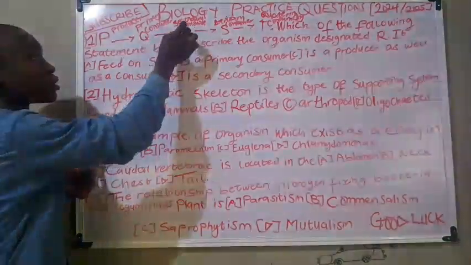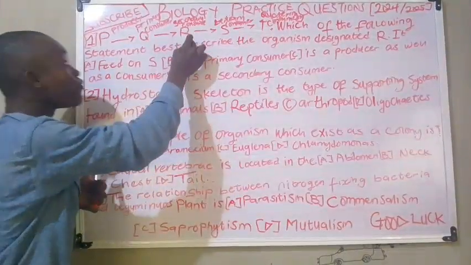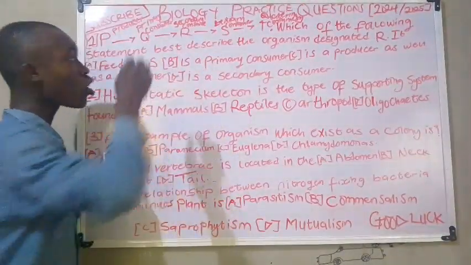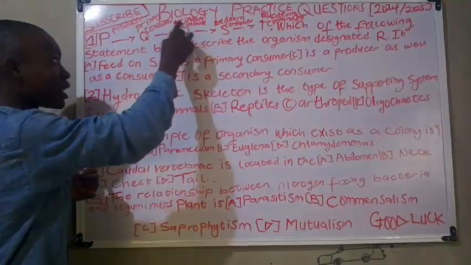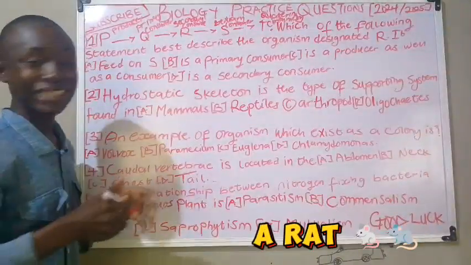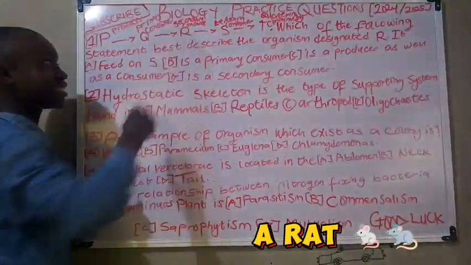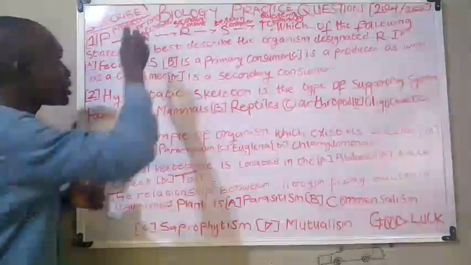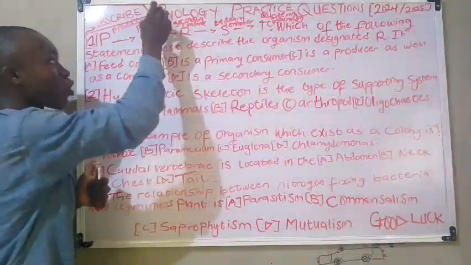Now, a secondary consumer will feed on a primary consumer. Let's use rats as an example. A rat is a secondary consumer, and it will feed on the grasshopper, which is a primary consumer.